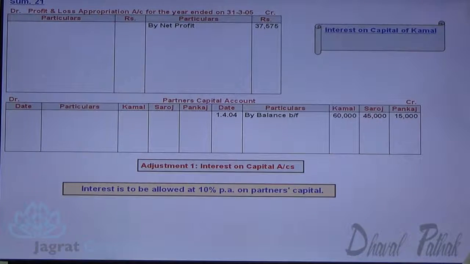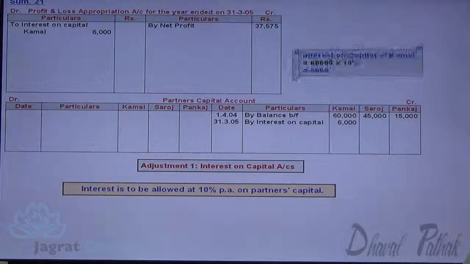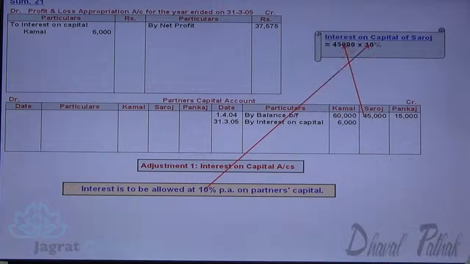For Kamal, 60,000 into 10%, 6,000. Profit and loss appropriation account debit. To Kamal capital account credit is the second effect. Same way calculate interest for Saroj, 45,000 into 10%, 4,500.